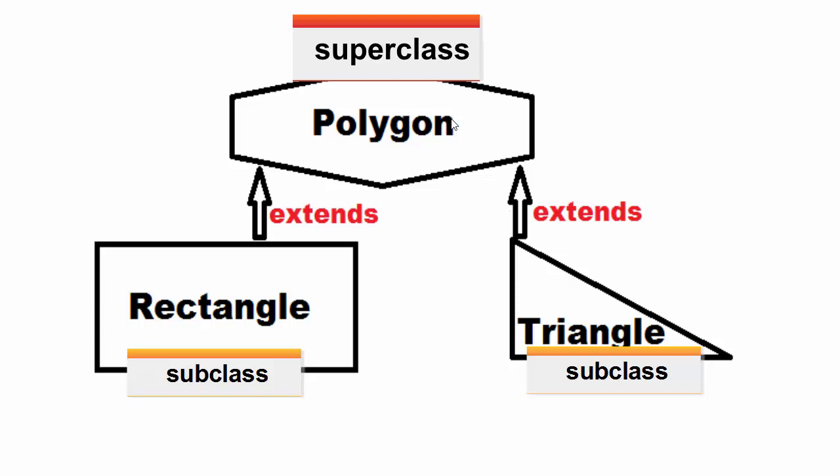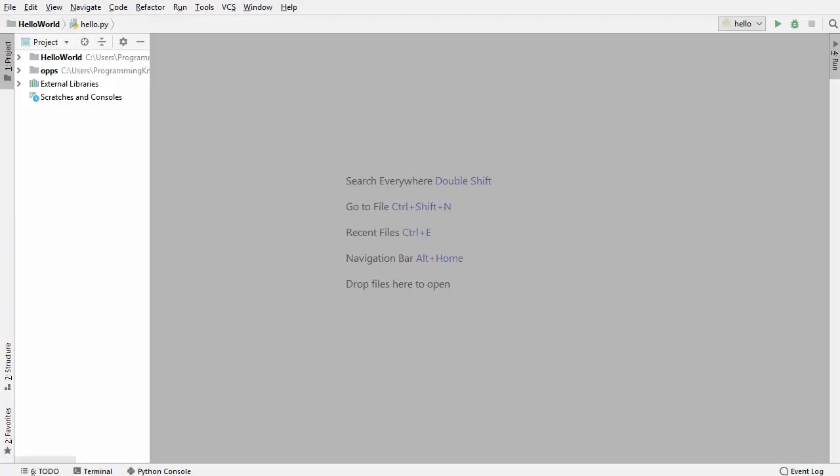Let me give you one more example. As a superclass, you can take an animal class, and then as subclasses, you can create a dog class, cat class, rat class, because all of them are animals. Dog is an animal, cat is an animal, rat is an animal. So always remember, when you use inheritance, there is an is-a relationship between superclass and subclass. Now let's take a real life example and let me try to explain this concept with some code.